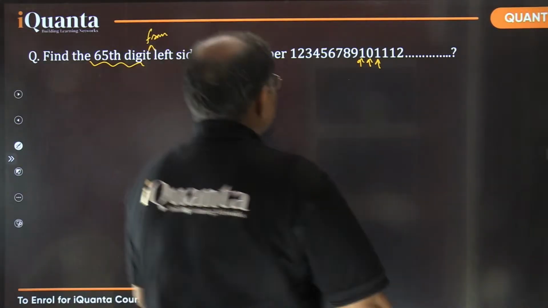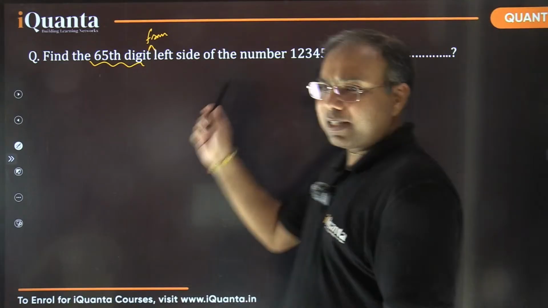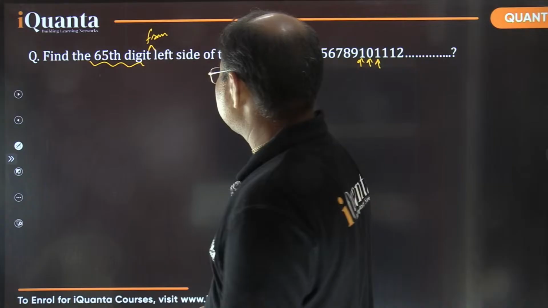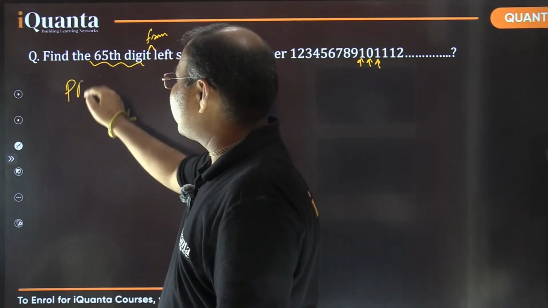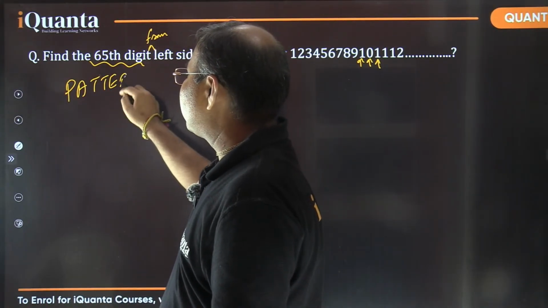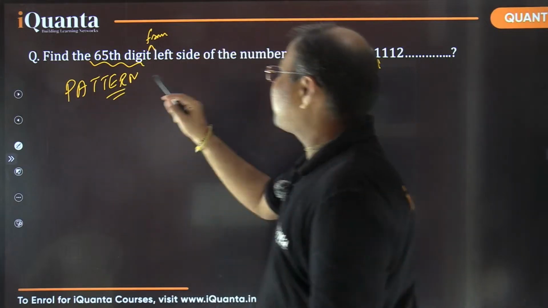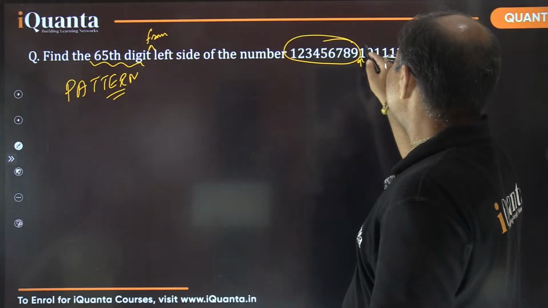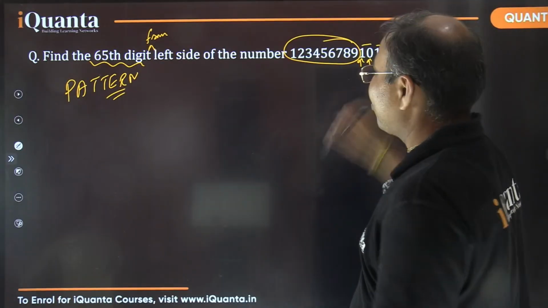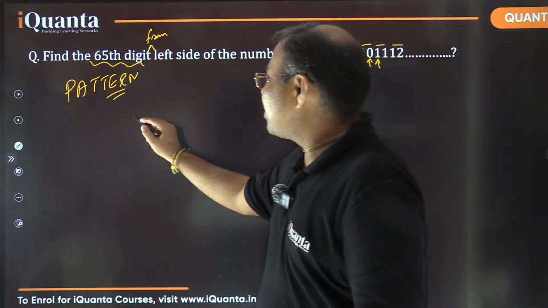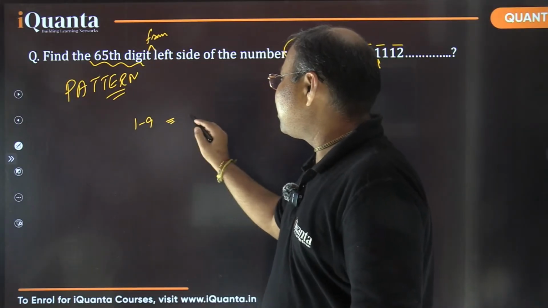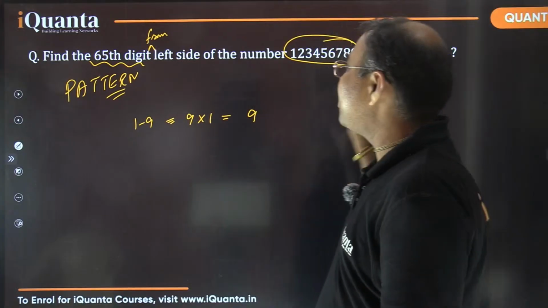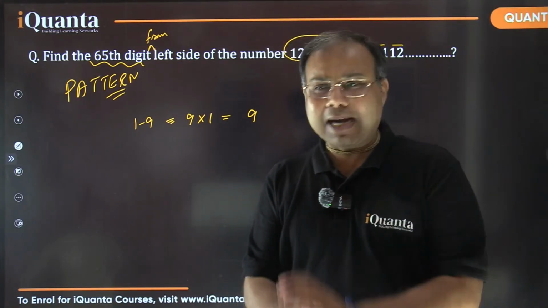Let's check. So, you're talking about the 65th digit. The important point here is the pattern. I will not say AP here, but the important key point is the pattern. What is the pattern here? Initially we are having some single digit numbers up to 9. After that we are having two digit numbers 10, 11, 12 and so on. So the single digit numbers from 1 to 9, they are total 9 numbers and they are using 1 digit each. So total 9 digits have been used in them, isn't it? So 9 digits are occupied there.